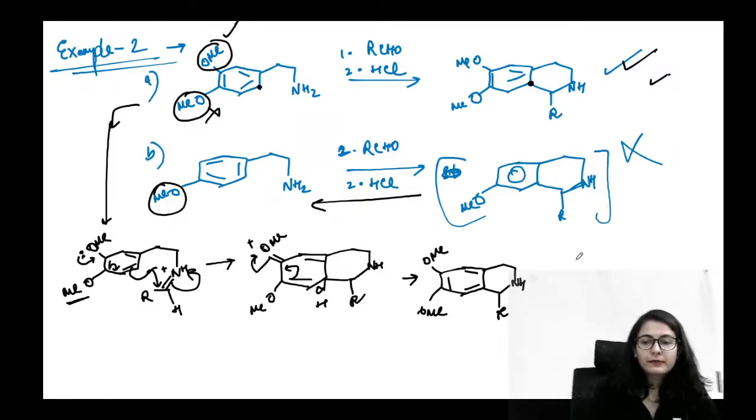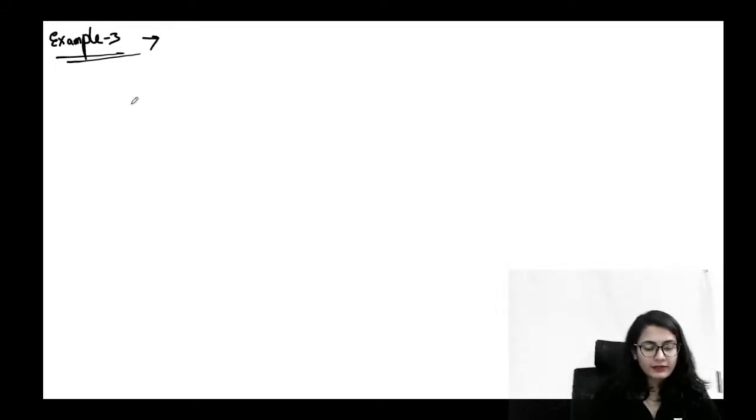Alright. Example number 3. Once again, talking about aromatic electrophilic substitution only. Now there are two things. There are two more very good examples that we want to discuss. One is, let's say you are having bromobenzene.